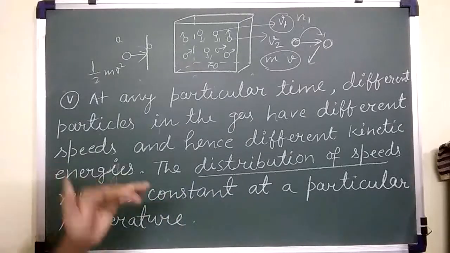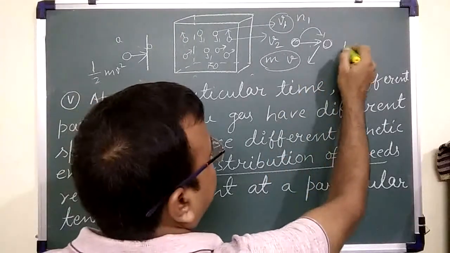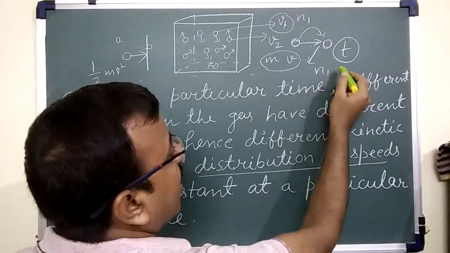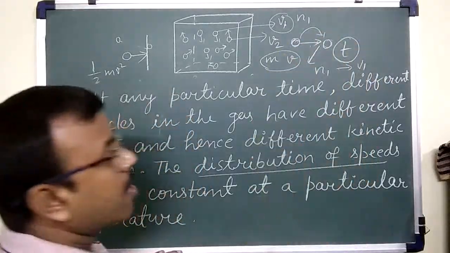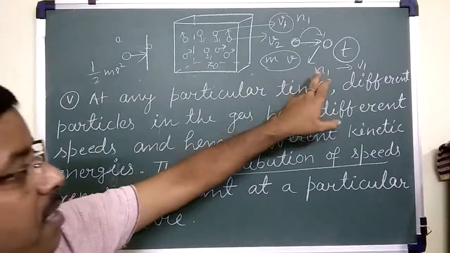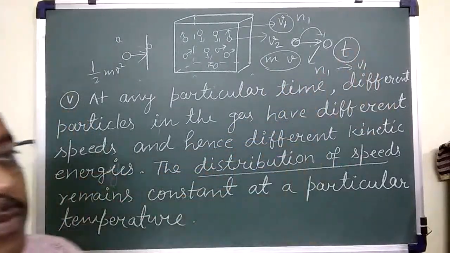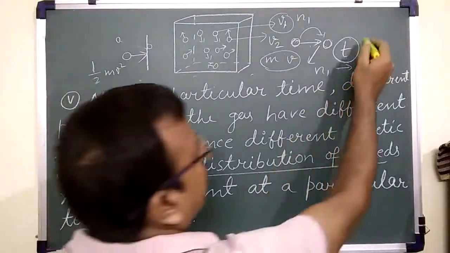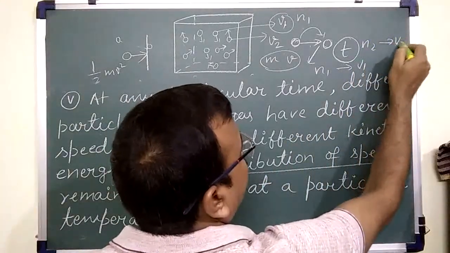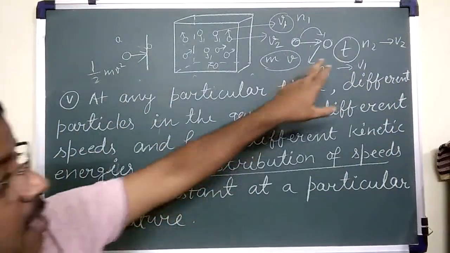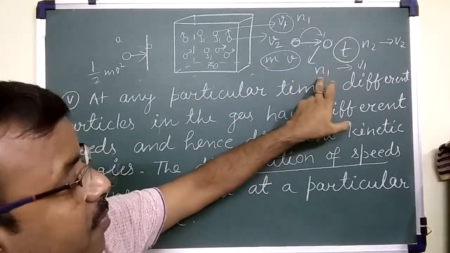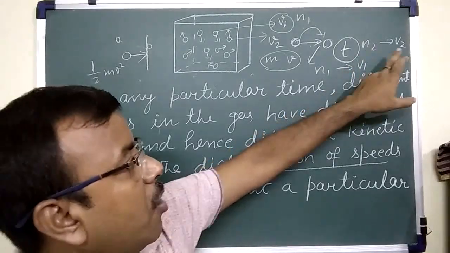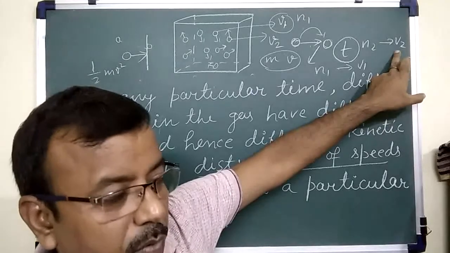Let this temperature be T. At this temperature, N1 molecules have velocity V1 and N2 molecules have velocity V2, always.